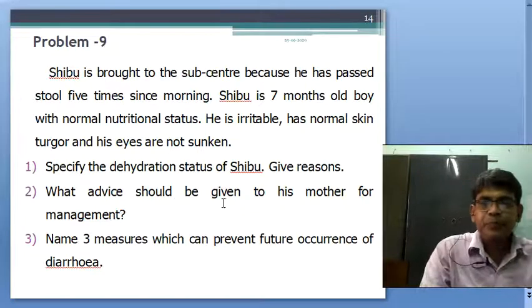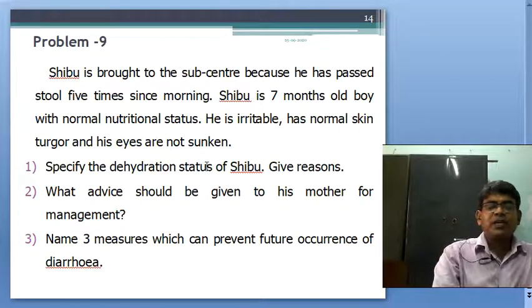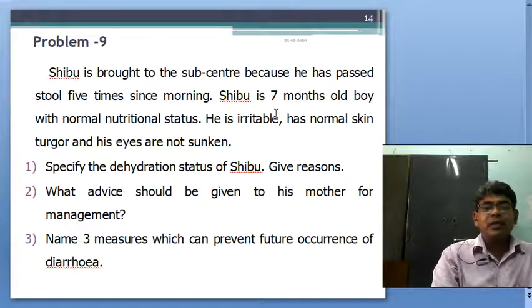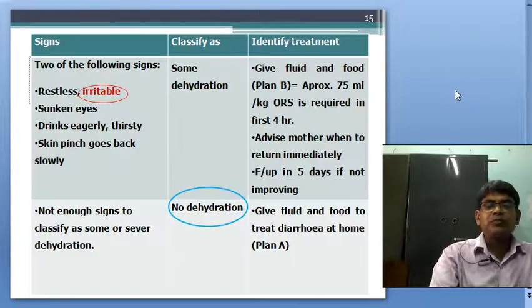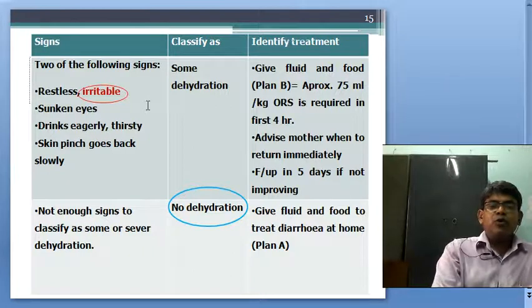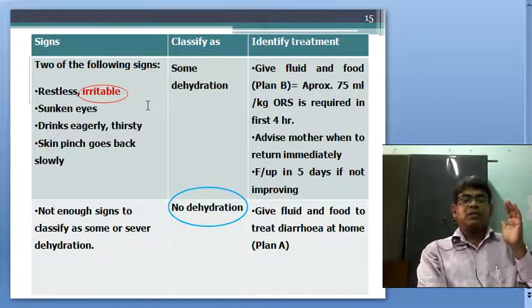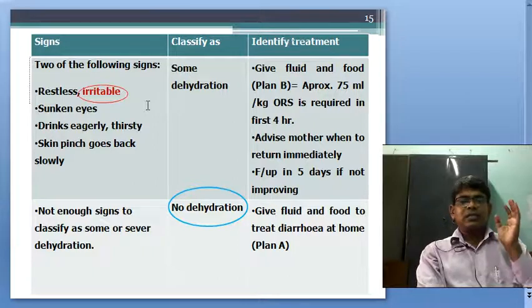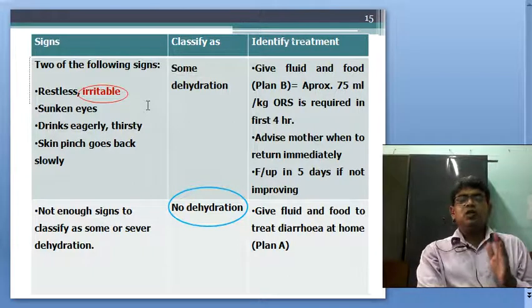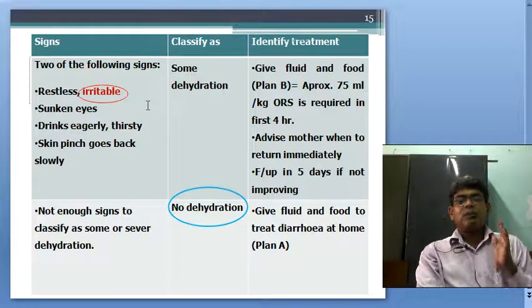Okay, fine. First, classify the dehydration. Now, the baby is only irritable. There is no other sign or symptom. You have already been taught that there are 3 types of dehydration: severe dehydration, some dehydration, and no dehydration. My dear students, don't write any terms like mild, moderate, severe.